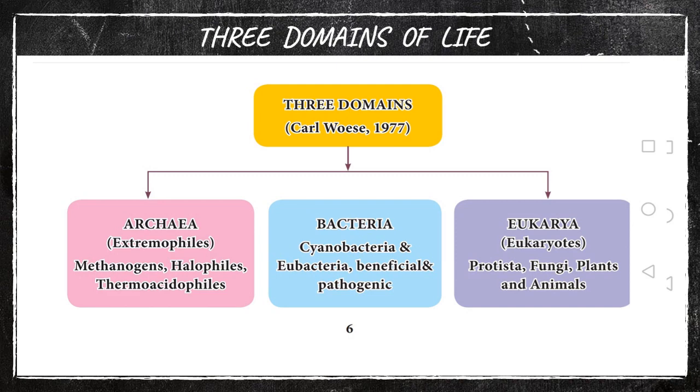That is mentioned below eukarya. Can you see this? Below eukarya, what is mentioned there? Protista, fungi, plantae, animalia. So Monera is classified as two here, archaea and bacteria. Do you get me? Or else we can say prokaryotes are two types, archaea and bacteria. Eukaryotes belong to this domain eukarya. Is it clear? Now let us see what is meant by archaea, what belongs to bacteria, and what belongs to eukarya.